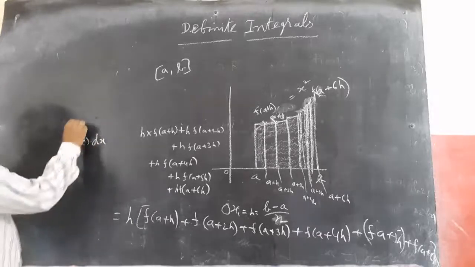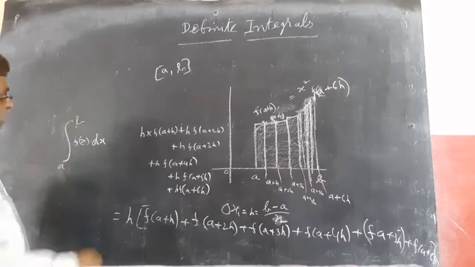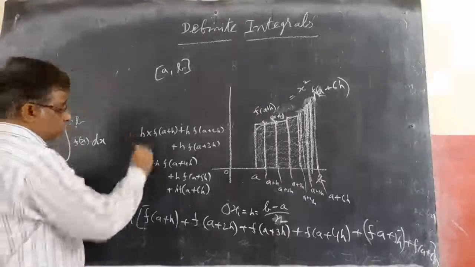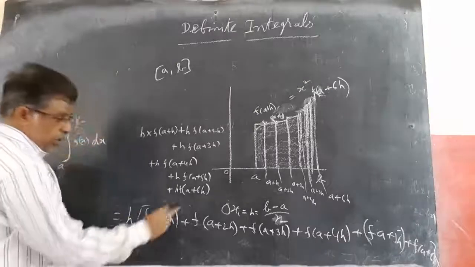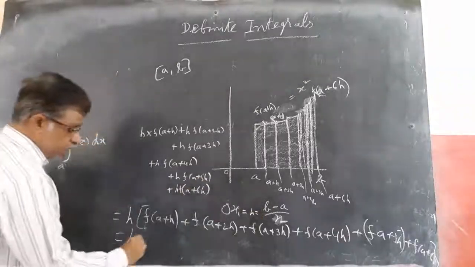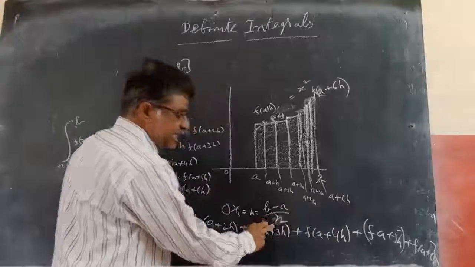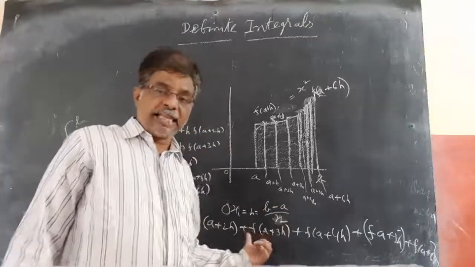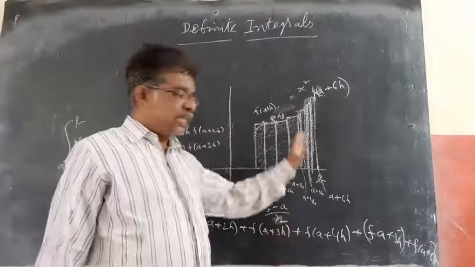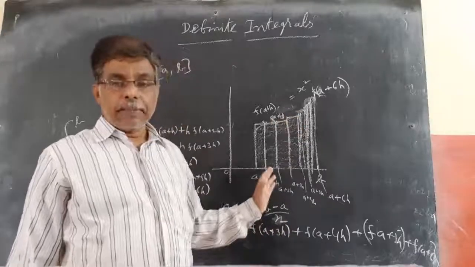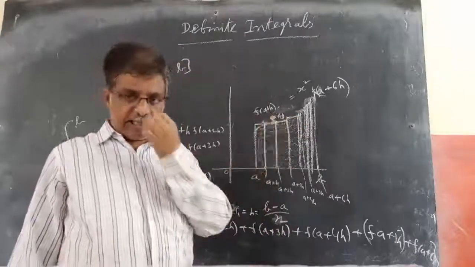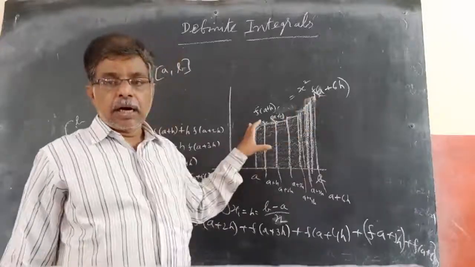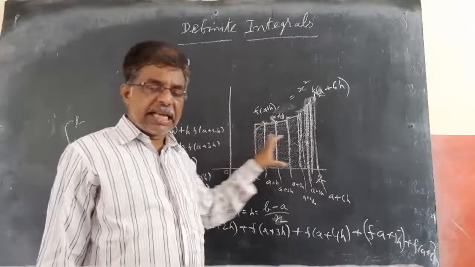So the integral of a to b f(x) dx equals this formula, the actual Riemann sum. Here h is equal to (b minus a) by n. As n approaches infinity, only then h becomes 0. It means these partitions are very many, approaching infinite partitions, and then it automatically becomes the exact area. Otherwise you will get an approximately nearer area.